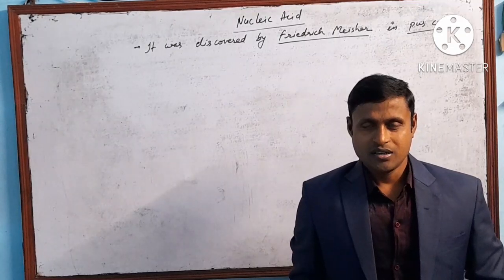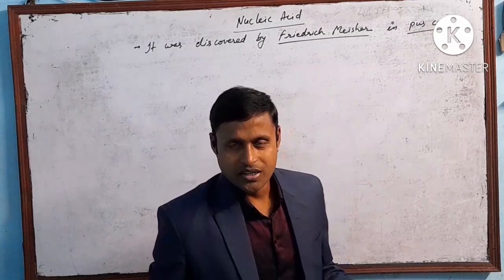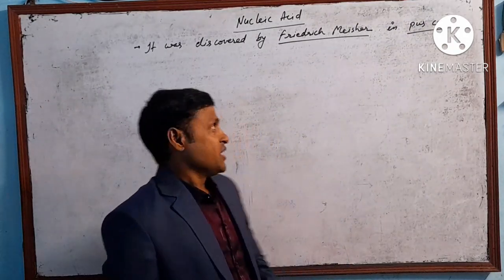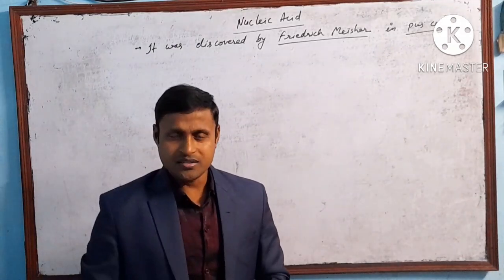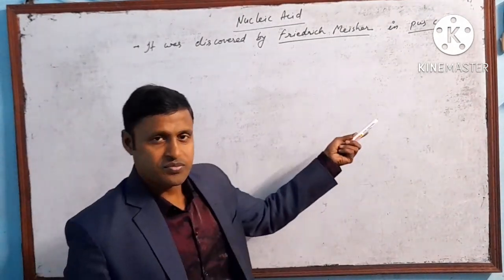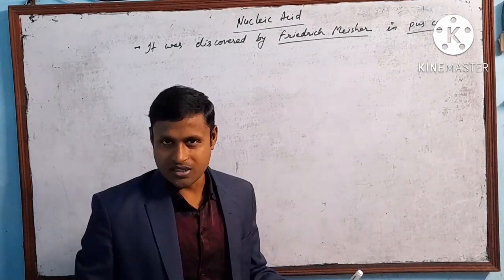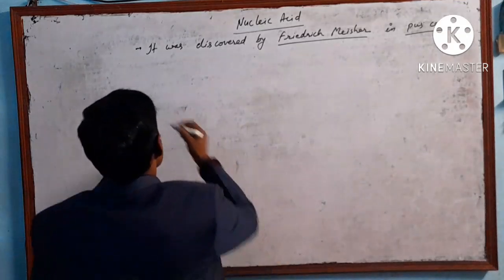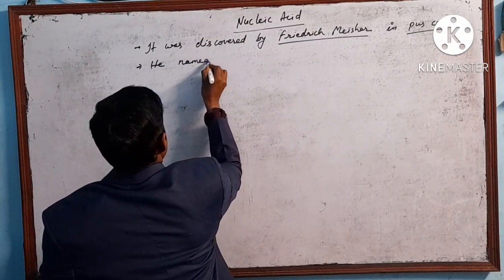that is known as the pus cell. From where? Which part of the cell? Simply it is understood from the nucleus. That is why it was named nucleic acid. So when he discovered it for the first time in the nucleus of the pus cell, he named it